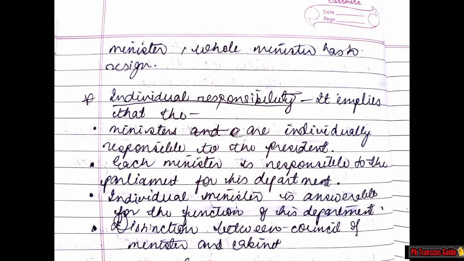Last topic, distinction between Council of Ministers and Cabinet is given in your textbook, so you can read it from there. And one thing more, history can be memorized like a story, but in the case of civics, most of the topics are factual based. It is based on facts, so you have to remember each and every points or facts for your exams.